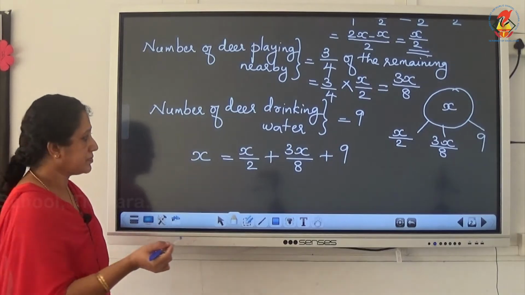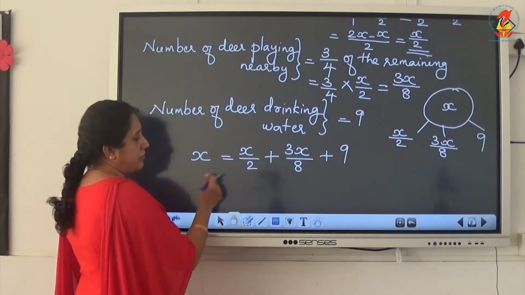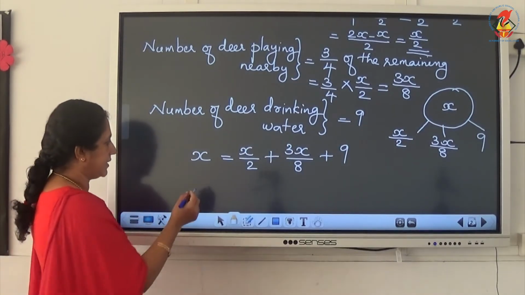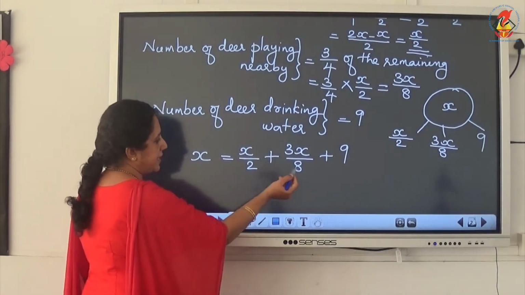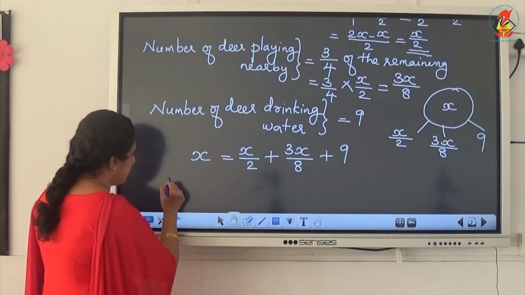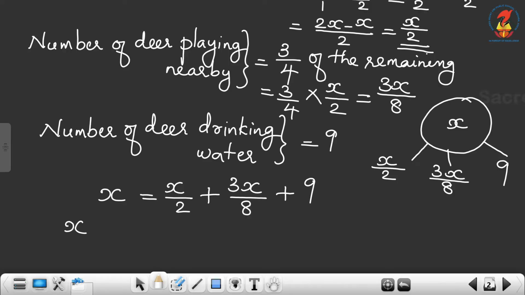Now we have to arrange the terms. We have to keep the variables on the left hand side. Therefore we have to transpose x by 2 and 3x by 8 to the left hand side. On the left hand side it is already given x. So we write x first, then x by 2 is a positive term; when it comes to the left hand side it is a negative x by 2. Similarly 3x by 8, when it moves to the left hand side, is a minus 3x by 8, which is equal to 9.